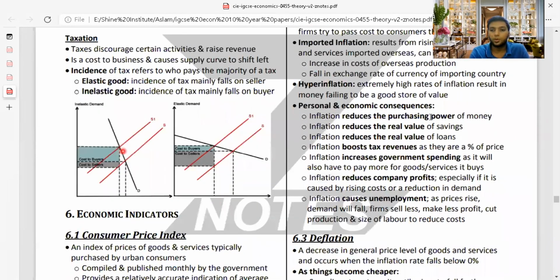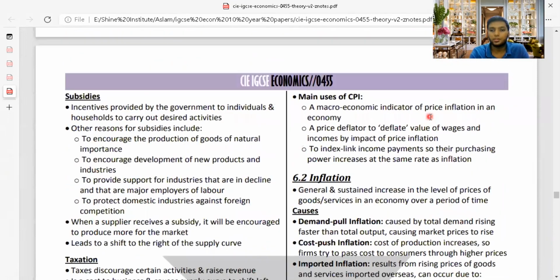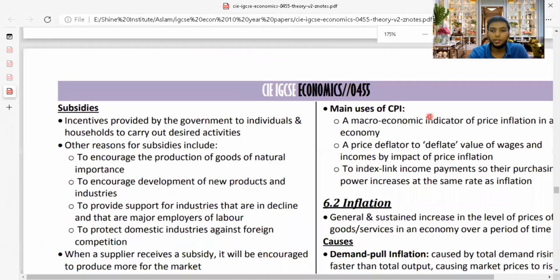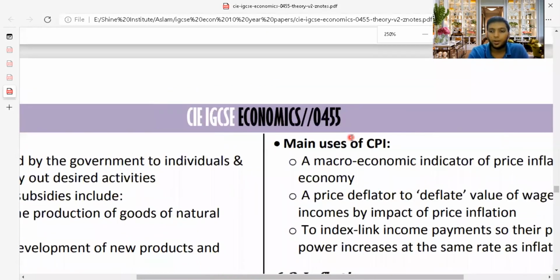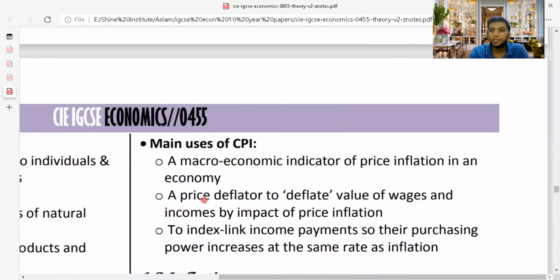Then we move on to the next part of the content we want to discuss. Main uses of CPI. Why is CPI needed actually? A macroeconomic indicator of price inflation in an economy. It's a way of understanding how much inflation has happened.